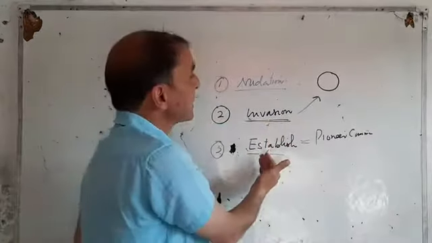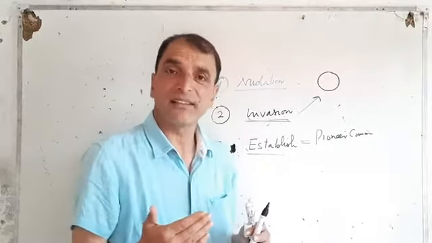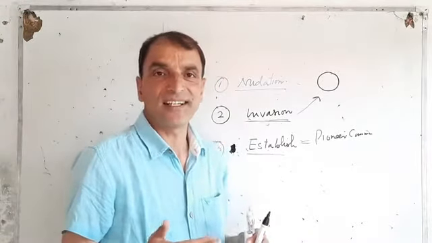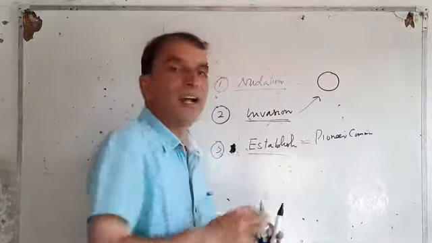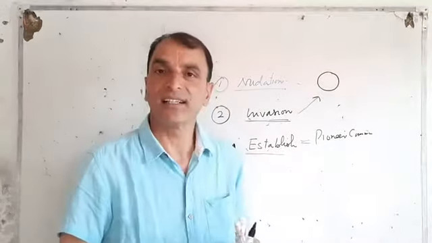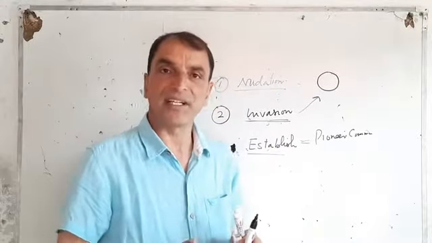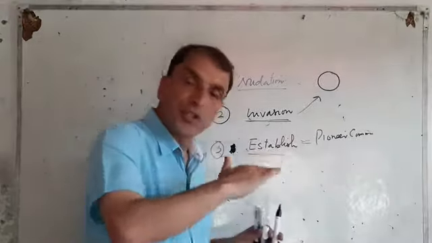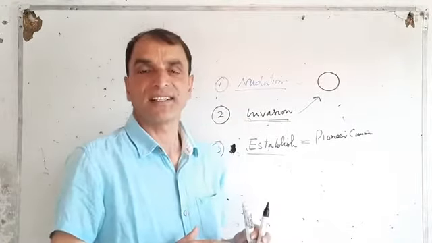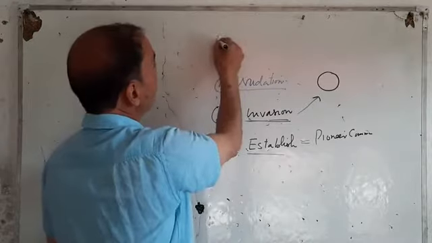And this establishment step in ecological succession depends upon the climatic factors, the climate of the substratum, right? The more favorable the climate in the substratum, the easier it will be for biotic communities to establish, right? Now in the third step, first settlers, the pioneer community, start to grow and establish, depending upon the climatic factors in this area. This is the third step. Now let us go for the fourth step.